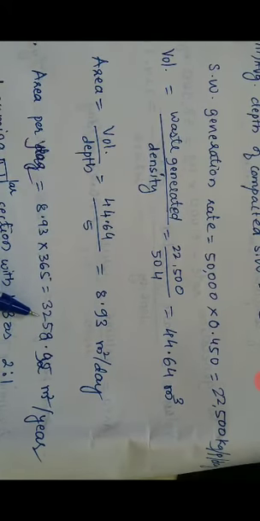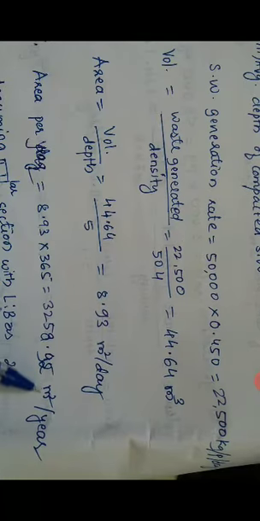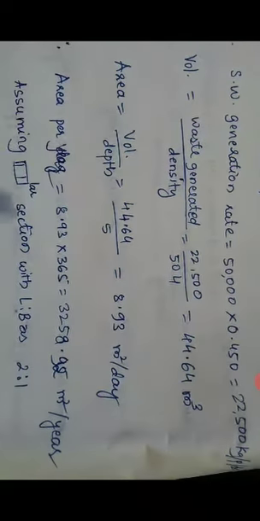So for per year, how much area is required? How to calculate? We multiply the answer by the days in a year, that is 365. So here we'll find out area per year. Area per year is 8.93 into 365 days, which is equal to 3258.92 meter square per year.